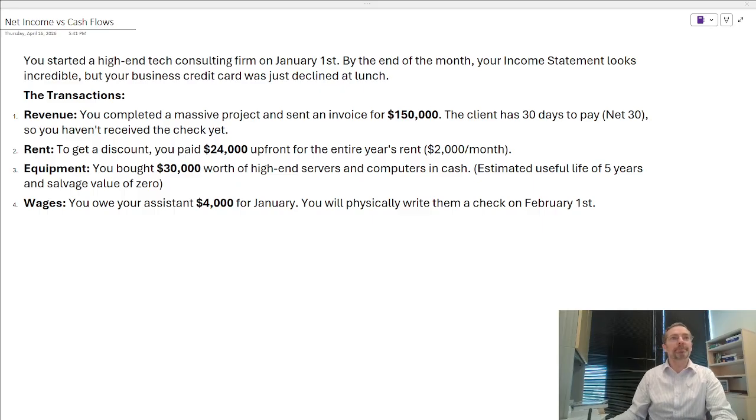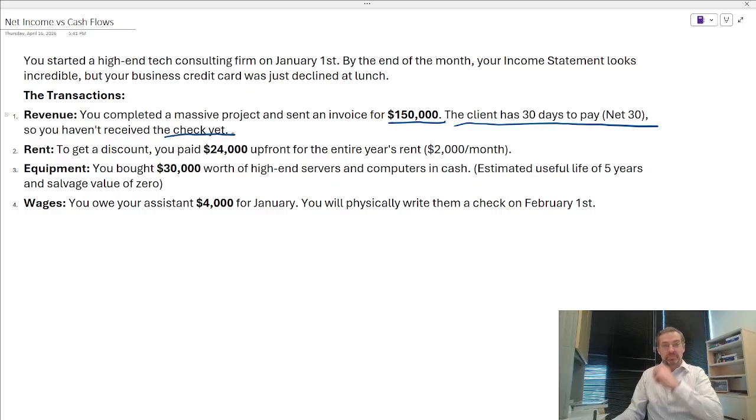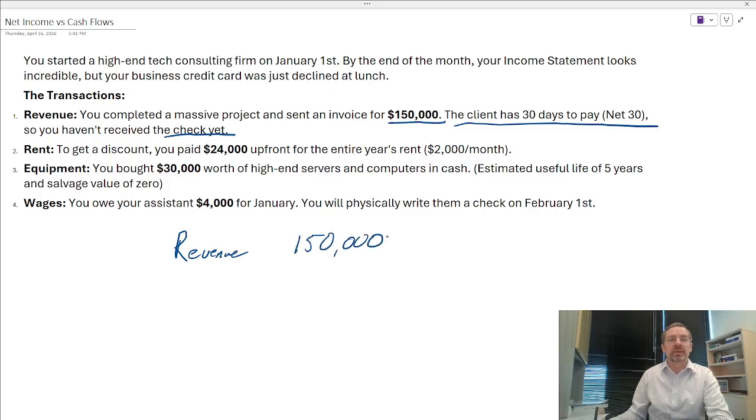So first of all, we created a massive project and sent an invoice for $150,000. Under accrual accounting, we record the revenue when it is earned, when the work is done, not necessarily when we receive the cash. So we don't really care that the client hasn't paid us yet, so we haven't received the check, but we did the work for $150,000. So we have revenue of $150,000 in January.